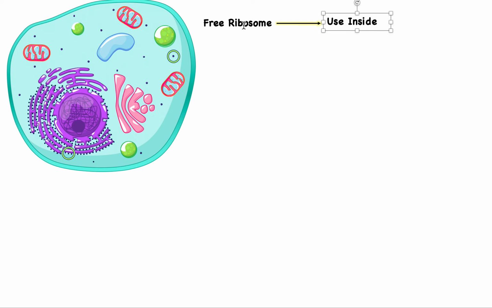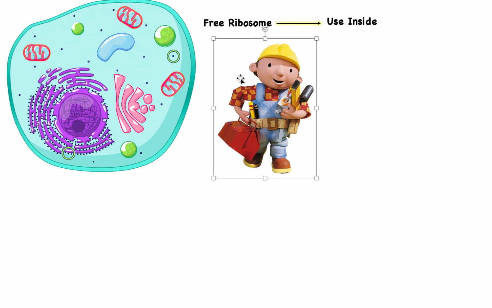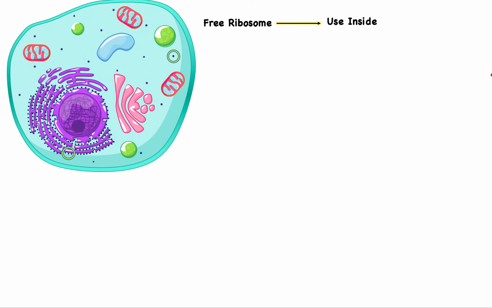Ribosomes are little structures that we can see here that are going to make this protein. It's represented by Bob the Builder in our story. Bob the Builder is the machine. It's the thing that's going to build this protein with its hands, right? So that's what a ribosome is. It's pretty much like the machine that's going to build this protein.